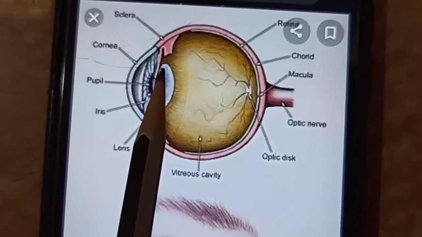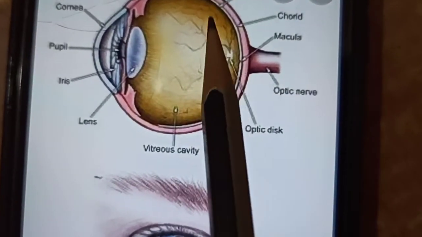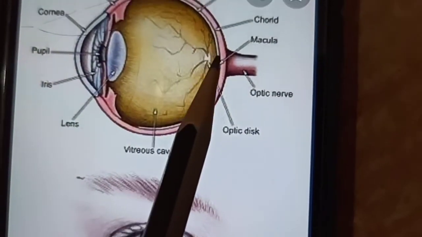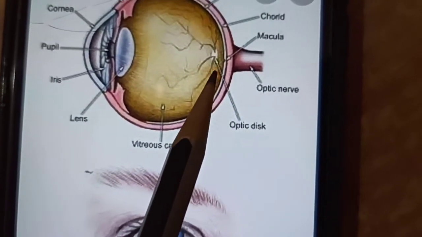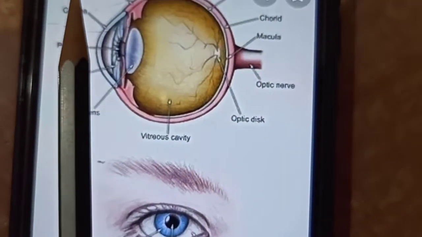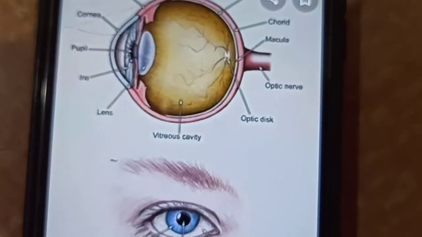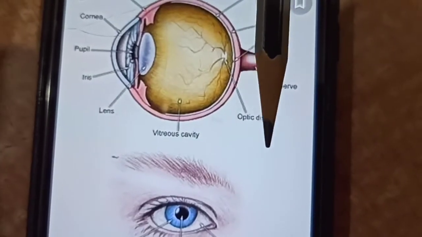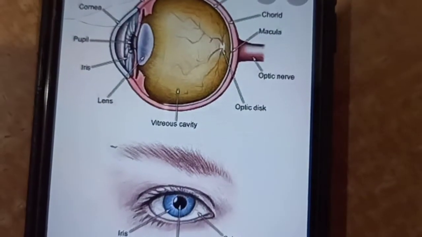The light falls on the lens, and from the lens it reflects back onto the retina of the eye, where the image will be formed upside down. If you are viewing a straight pencil here, the image formed will be upside down like this, in the back of your retina.